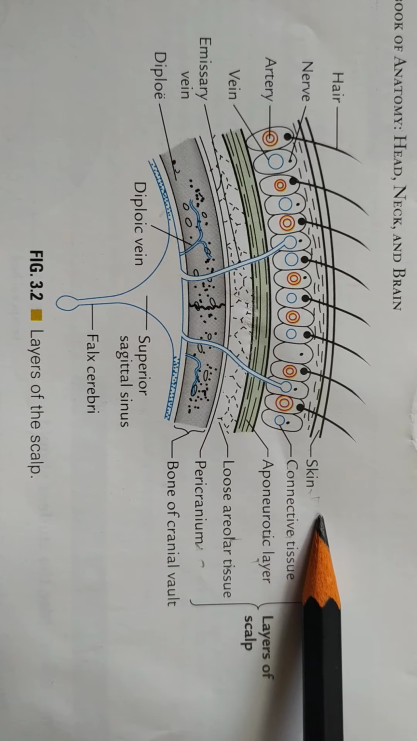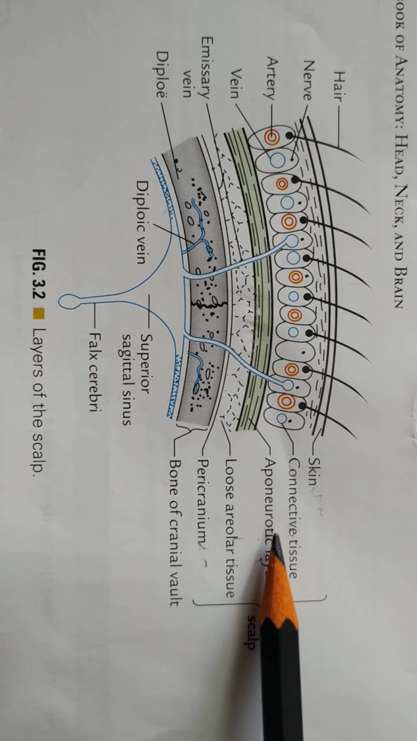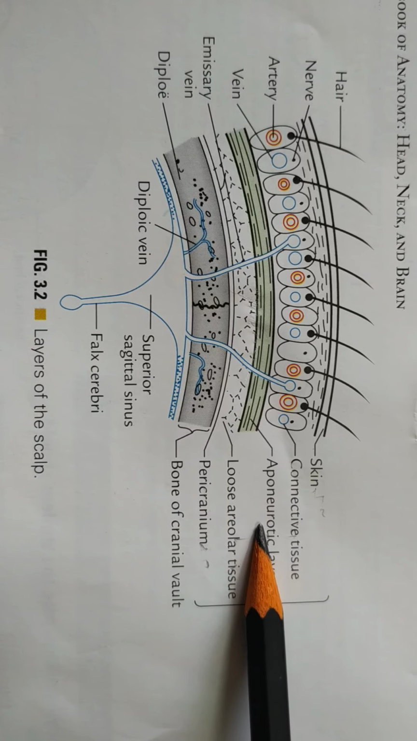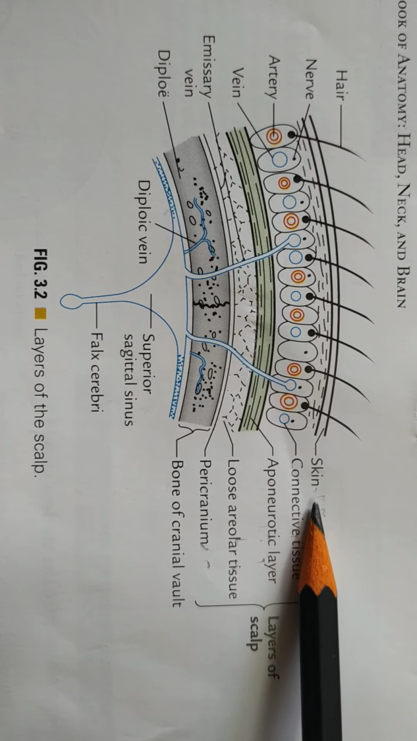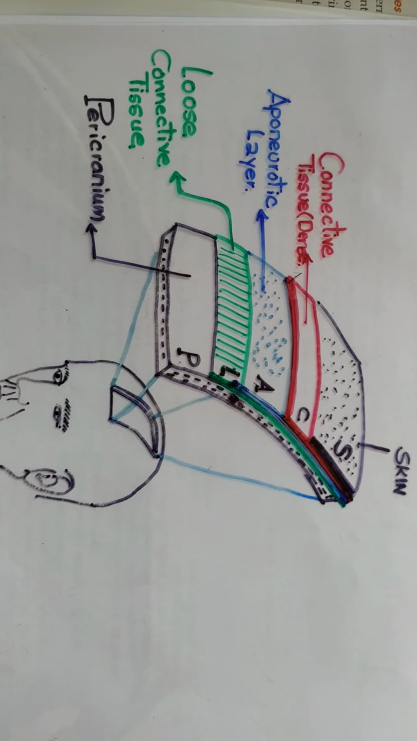The first 3 layers of the scalp, that is skin, connective tissue, aponeurosis, are intimately related or connected to each other. They are going to move as a single unit.